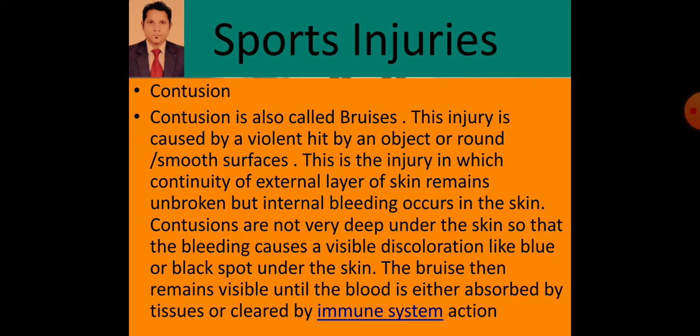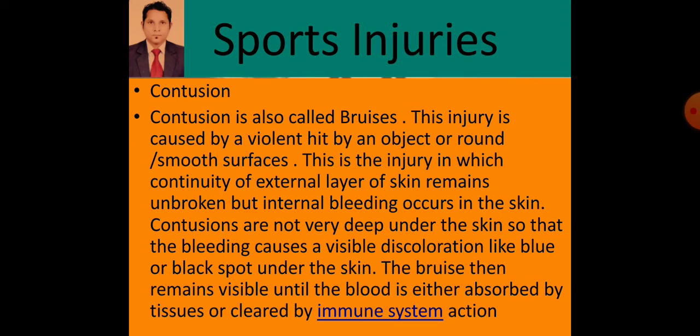Contusion is not very deep. We will discuss some of the injuries further that are very deep, but contusion is not very deep under the skin, so the bleeding causes a visible discoloration like a blue or black spot under the skin.